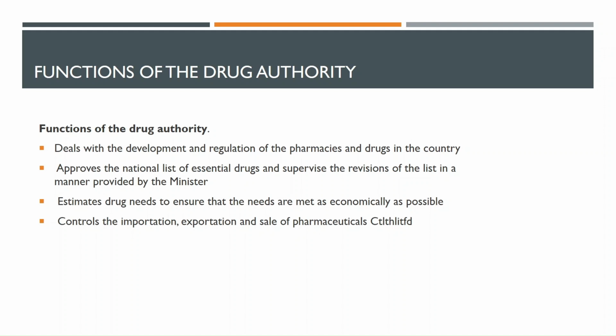The functions of the Drug Authority deal with the development and regulation of pharmacies and drugs in the country. It approves the national list of essential drugs, and supervises the revisions of the lists in the manner provided by the minister, estimates drug needs to ensure that needs are met as economically as possible, and then controls importation, exportation, and sale of pharmaceuticals.